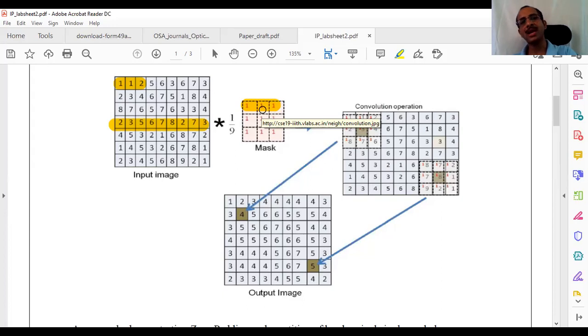Especially when we find the normalized cross correlation between two different signals, a normalized cross correlation of 1 indicates that they are exactly the same. If the normalized cross correlation is 0, for signals with all positive values, then they are not similar at all. They are orthogonal, in fact. x transpose y equal to 0 means they are orthogonal.